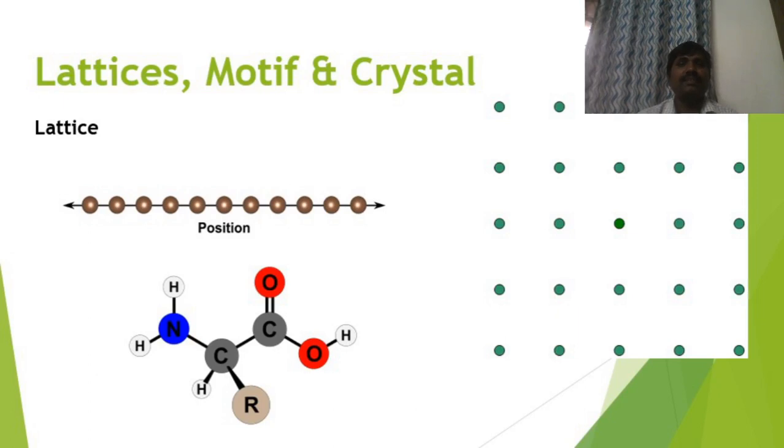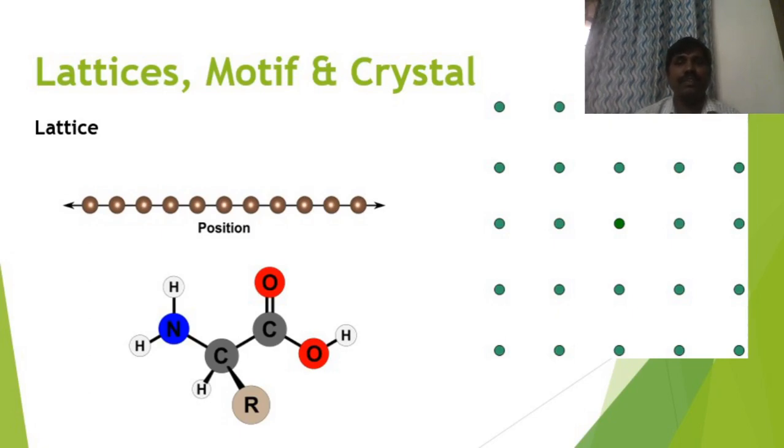The next point in crystal is motif. Motif means a group of atoms. This motif can also be said as basis. So, basis or motif means a group of atoms or molecules attached to each lattice point in a lattice, a space lattice, plane lattice, line lattice, whichever it is.